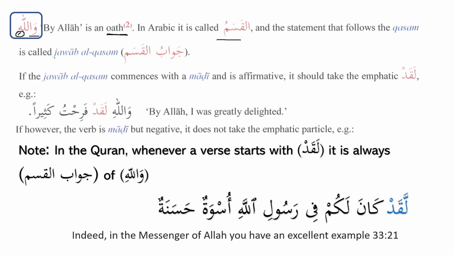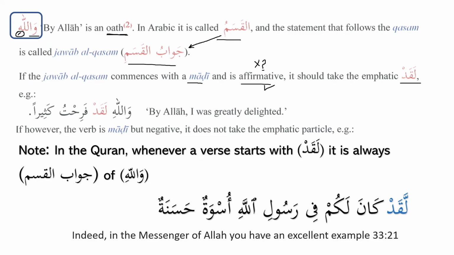So this is very important to know that whenever we have waw, wallahi, it is an oath, and every oath has its answer, jawab al-qasam. We will discuss it in the coming lessons in detail, but here we should only know that qasam always has jawab al-qasam, as we can see over here. If the jawab al-qasam commences with the madi, if it starts with the past tense and is affirmative, that means it's not negative, and that means it's not a question. If it is affirmative, yani it's a regular sentence, it should take the emphatic laqad.